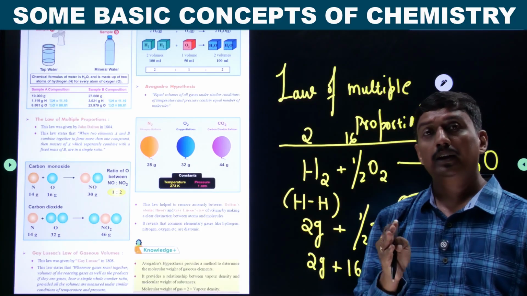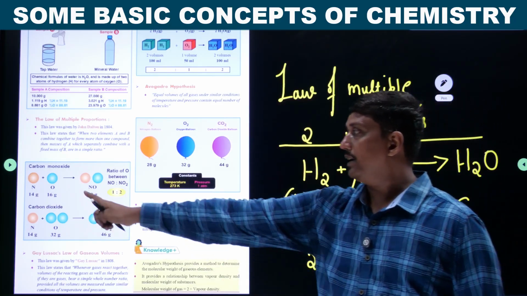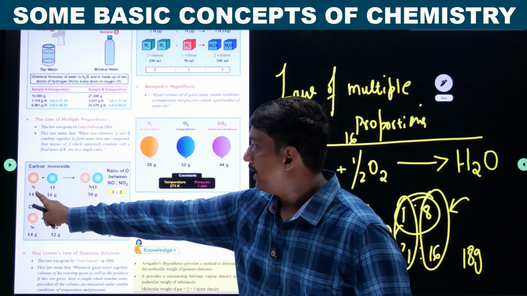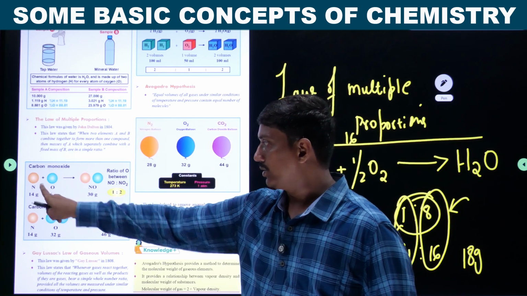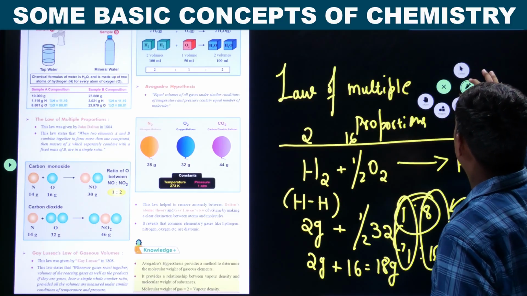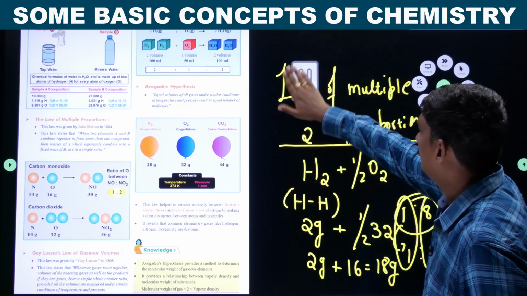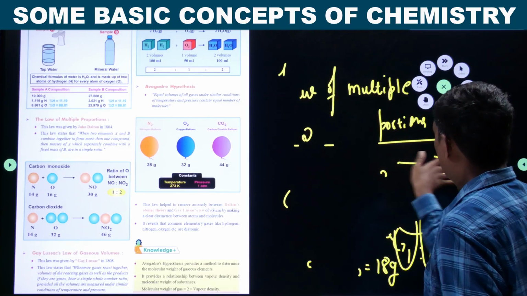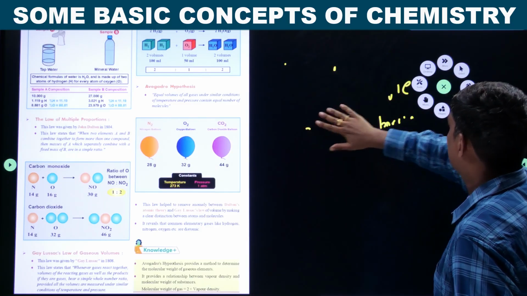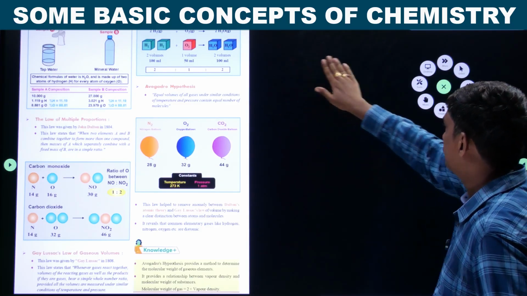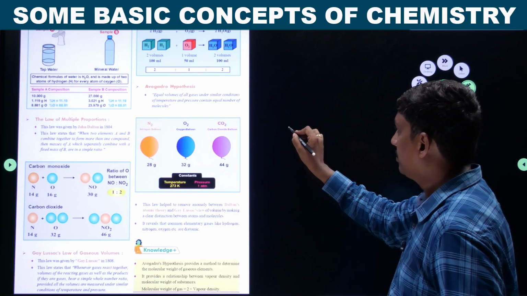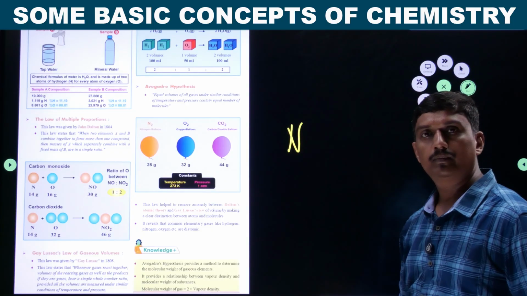In the same way, it can be explained by taking nitrogen and oxygen. Just observe here. You take nitrogen.